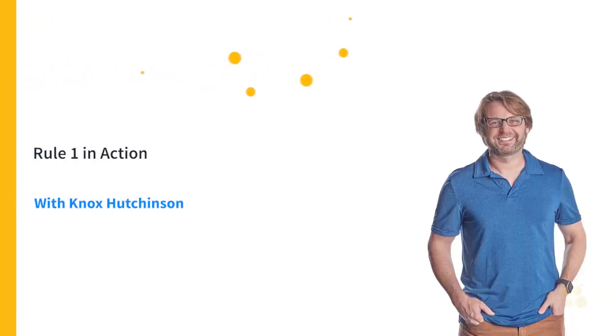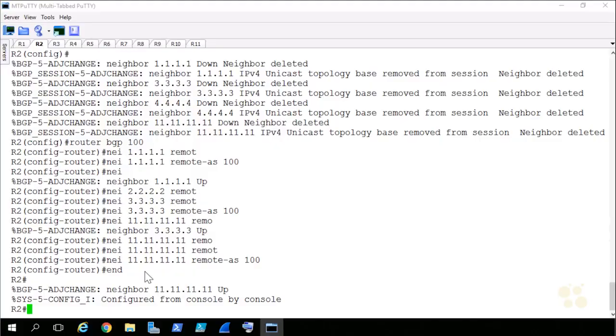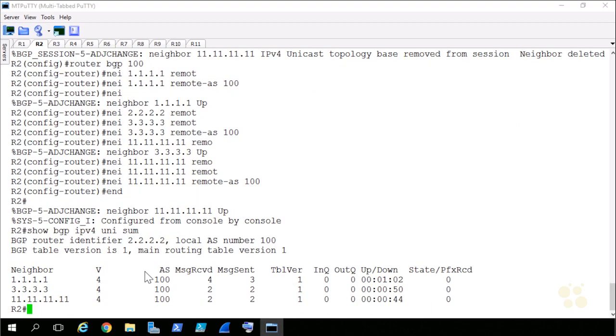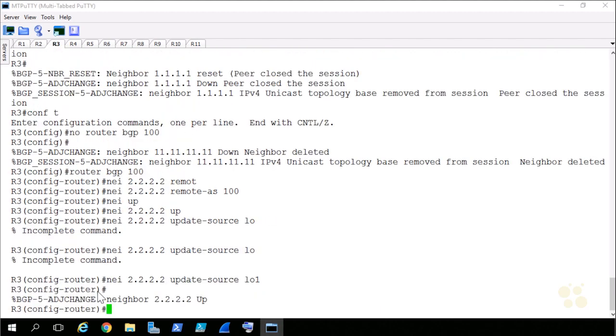Now it's time to fire up the virtual lab and see rule 1 of route reflectors in action. My challenge to you is to fire up the virtual lab and just get basic neighbor relationships set up to R2. Don't build a full topology yet, because that is what route reflectors look to save. So here I am on R2. I can give it a show bgp ipv4 unicast summary, and we'll see pretty quickly I have neighbor relationships with 1.1.1.1, 3.3.3.3, 11.11.11.11.